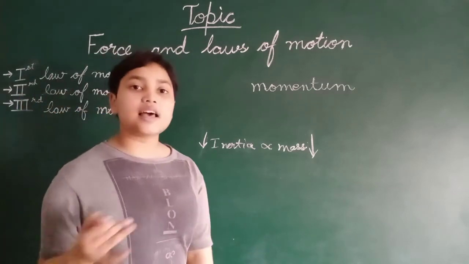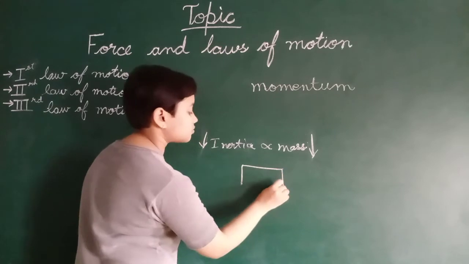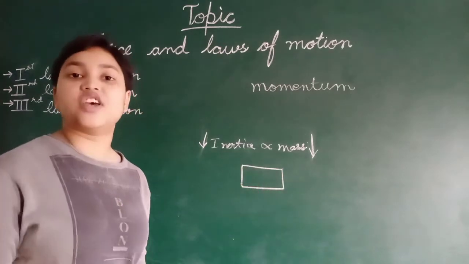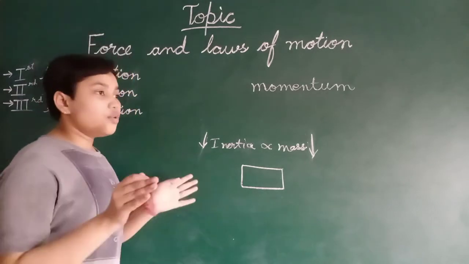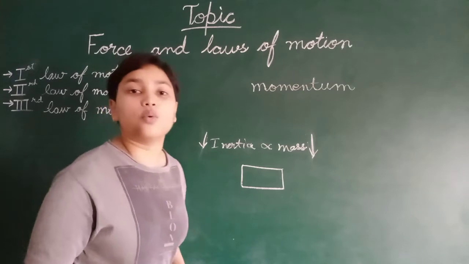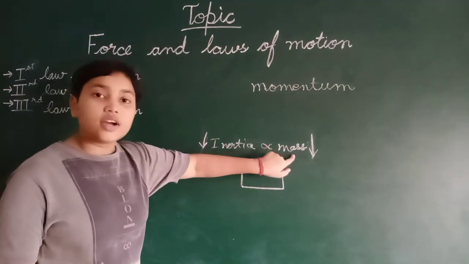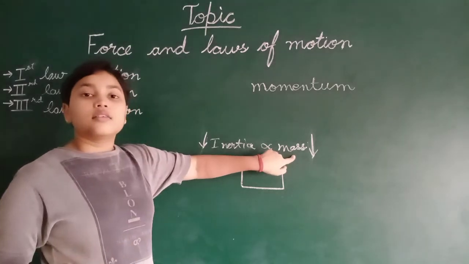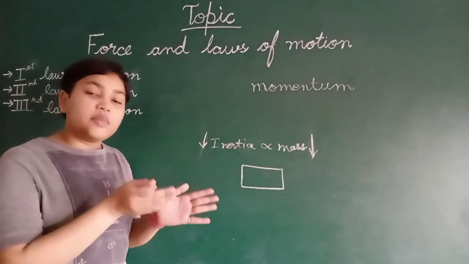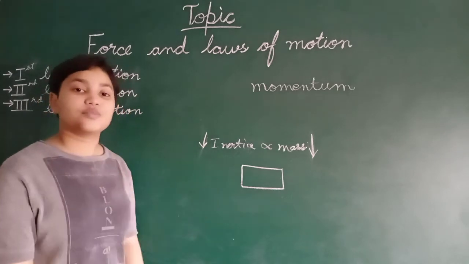Let's see an example. This is a truck loaded with very heavy objects. When you try to push the truck, will it move? No, because the mass of the truck is higher, so the inertia will also be higher. It will remain at rest. It will not move with our push.